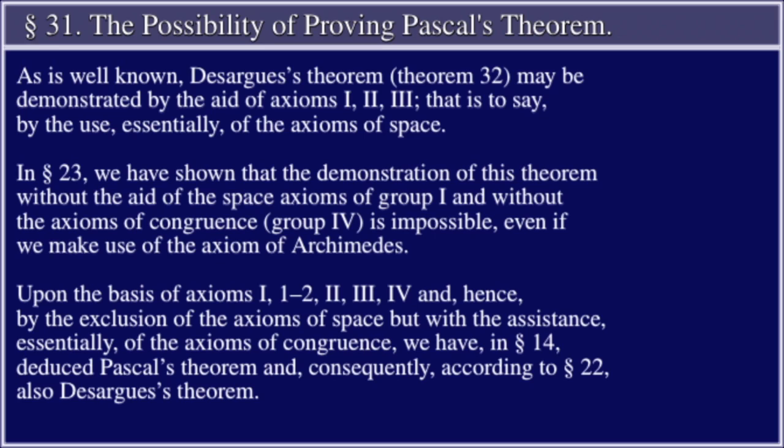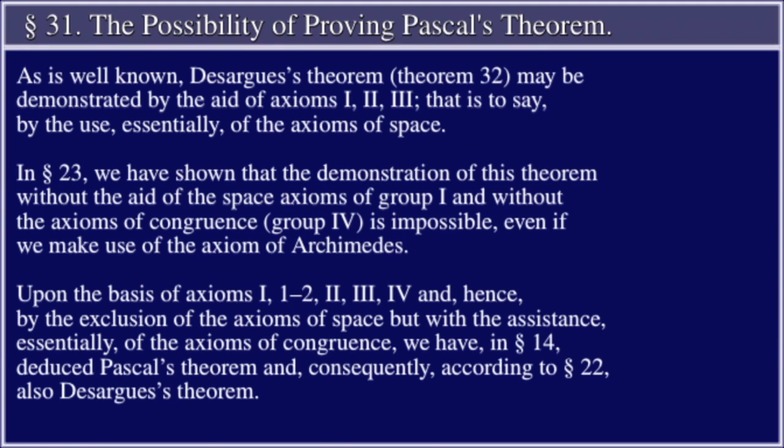As is well known, Desargues' theorem, Theorem 32, may be demonstrated by the aid of axioms groups 1, 2, and 3. That is to say, by the use, essentially, of the axioms of space. In section 23, we have shown that the demonstration of this theorem without the aid of the space axioms of group 1 and without the axioms of congruence, group 4, is impossible, even if we make use of the axiom